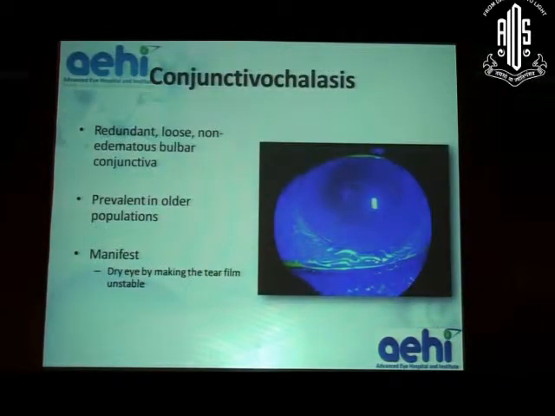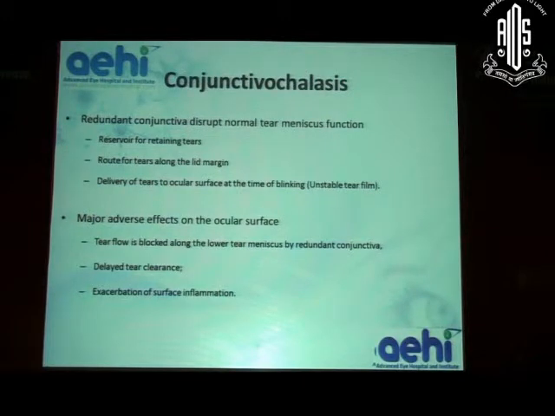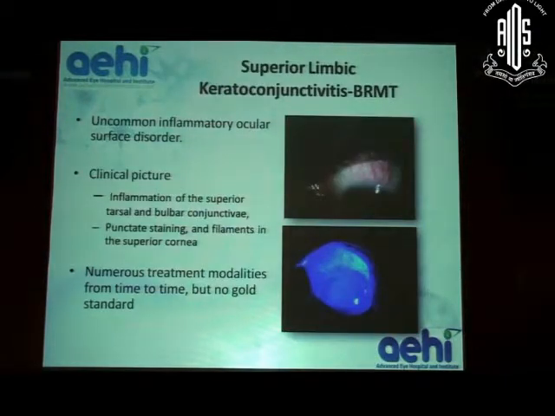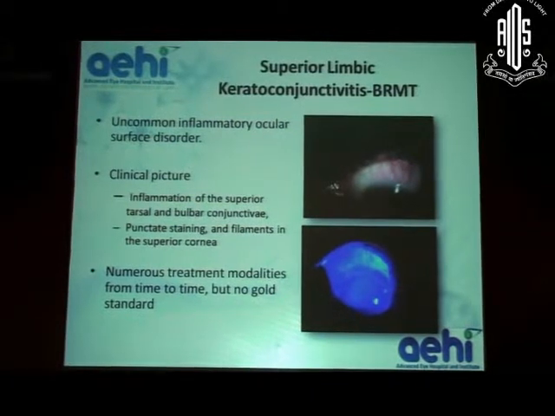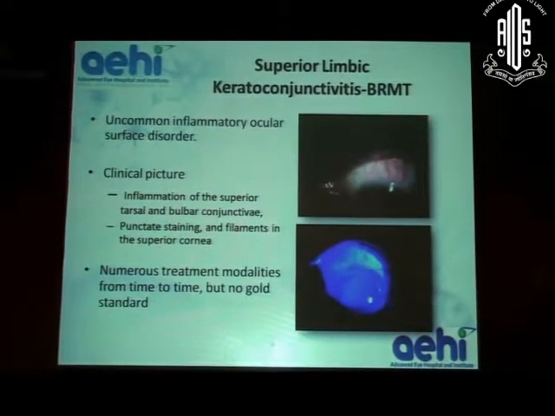Now, there are other fairly common causes of tear film disorders, such as conjunctivochalasis. Again, this is one of those causes which is a little underdiagnosed as a cause of ocular surface disorder. Besides the fact that it disrupts the normal tear meniscus, it can also cause delayed tear clearance, which in turn causes surface inflammation. SLK, or superior limbic keratoconjunctivitis, is a blink-related microtrauma. It's a group of disorders. Even SLK can be associated with dry eye and can also lead to surface inflammation and contribute to localized ocular surface failure.